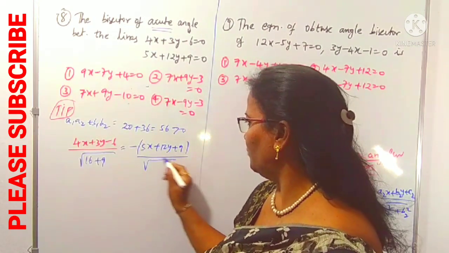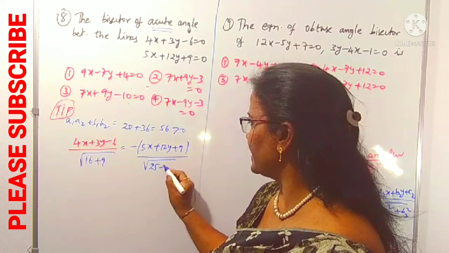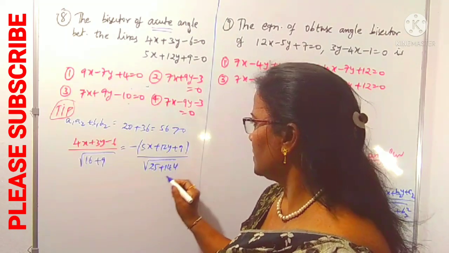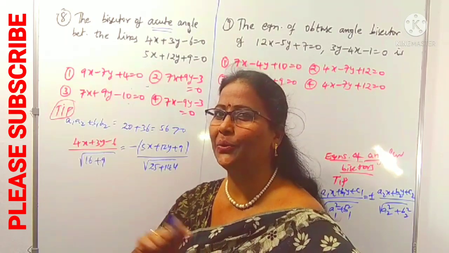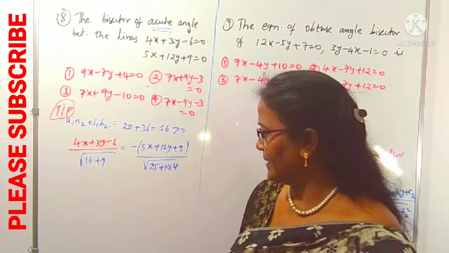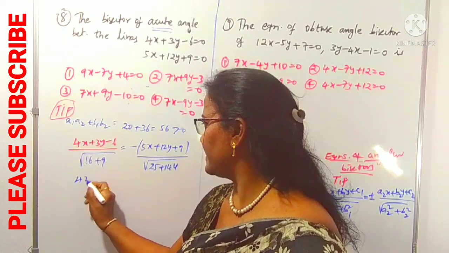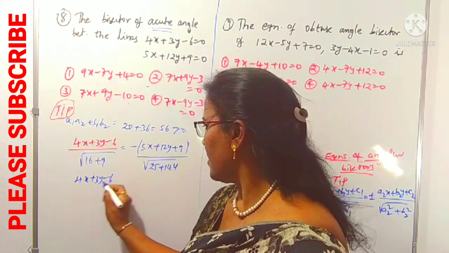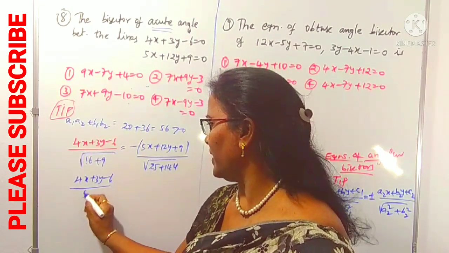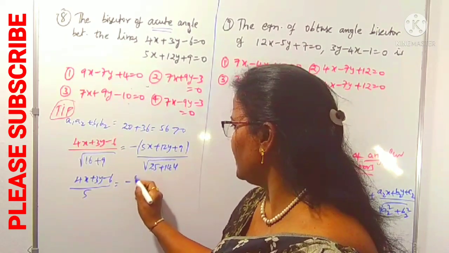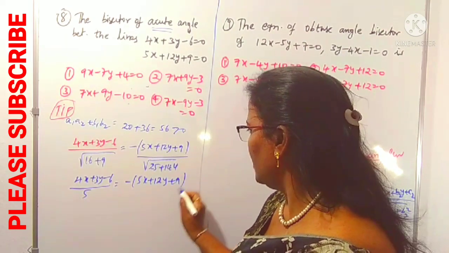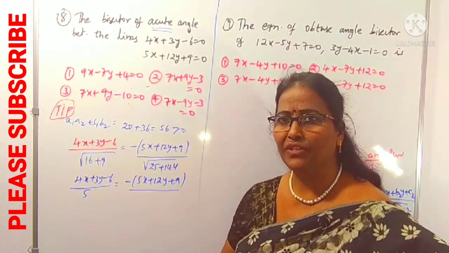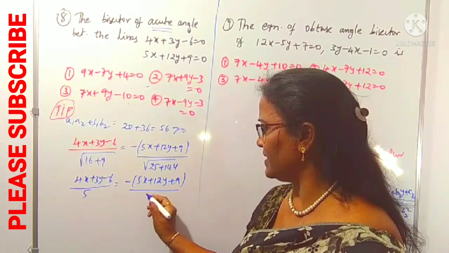Here root over 5 square is 25 plus 12 square is 144. So by simplification we can get the equation that is required, the acute angular bisector. So this is 4x plus 3y minus 6 by root over 25, that is 5, equals minus of 5x plus 12y plus 9 by root over 25 plus 144, that is 169. Root 169 is 13.